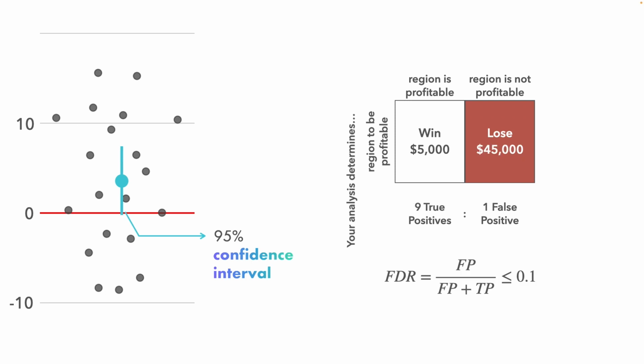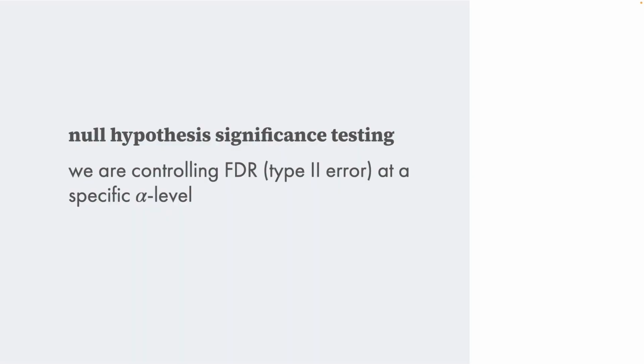However, what if I were to change the incentive structure such that the cost ratio of true positives to false positive is 9:1? In such a situation, we can use an 80% confidence interval. Here we see that the conclusions would have changed. Under this incentive structure, we would conclude that the region is profitable on average. Similarly, if the cost ratio was 3:1, we can use a 50% confidence interval. This was the incentive structure that we used in our study. You may have realized that what we are doing just now is essentially null hypothesis significance testing at different alpha levels.